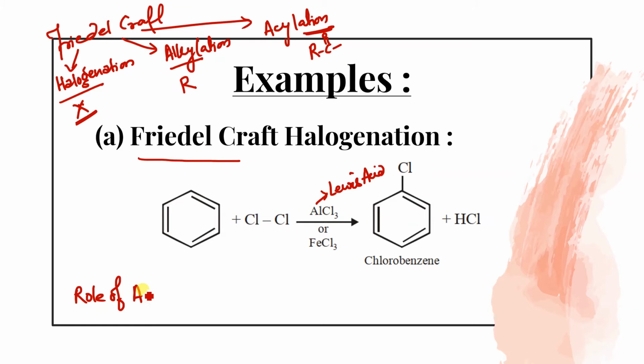One question will be: what is Friedel-Crafts halogenation? That is a reaction when benzene reacts with a halogen in the presence of a Lewis acid like AlCl3 or FeCl3, and it gives a halobenzene. So what is the role of AlCl3 over here? AlCl3 helps to generate the electrophile. How? We will do it in the mechanism, after 2-3 slides. So the role of AlCl3 is to generate the electrophile.